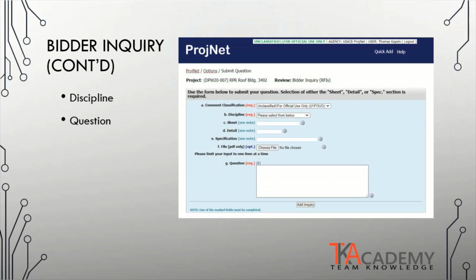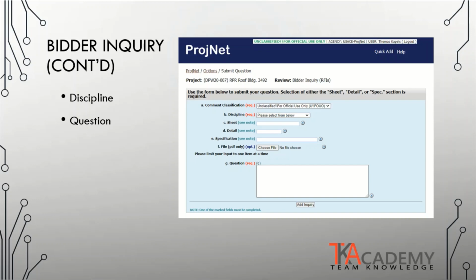If you are submitting a new bidder inquiry, you will be brought to the screen with these available fields. There are 3 fields that are required. The first one is comment classification, and in most cases this will be unclassified for official use only. The next field will be for you to select your discipline that your question pertains to. For example, if this was a building project, your question may be architectural, structural, mechanical, electrical, or some other discipline or trade. The available disciplines really depends upon the project that is being bid.